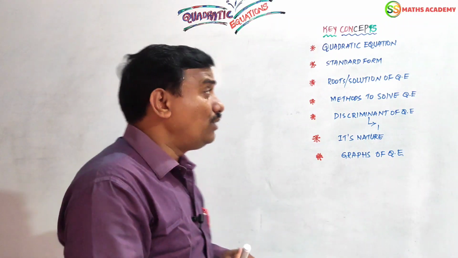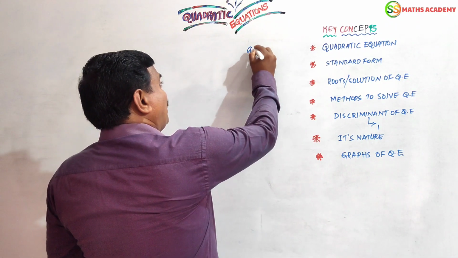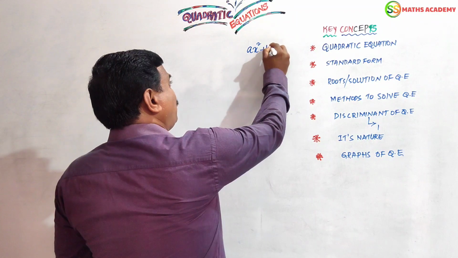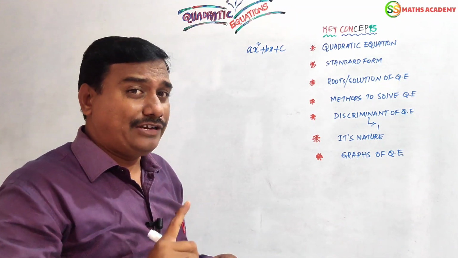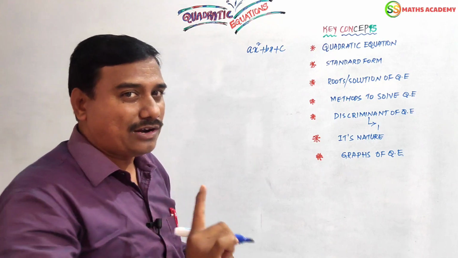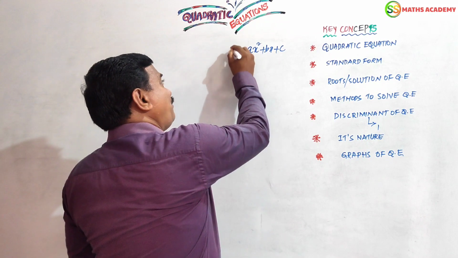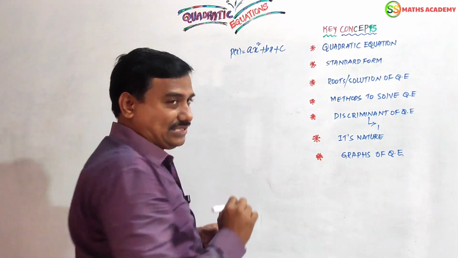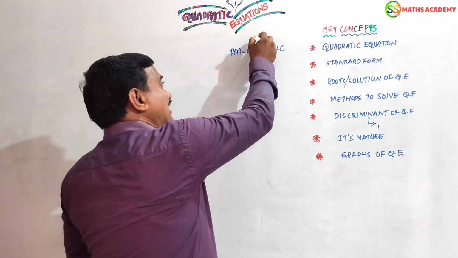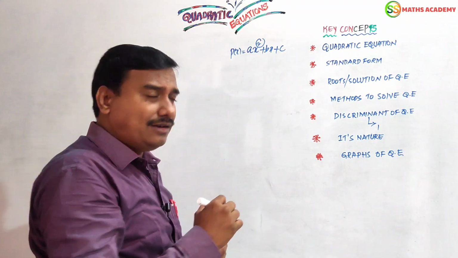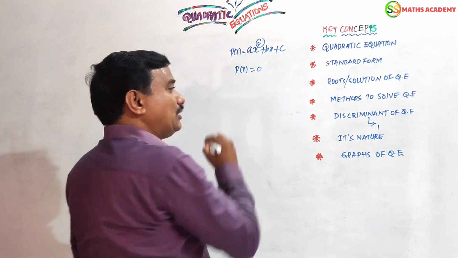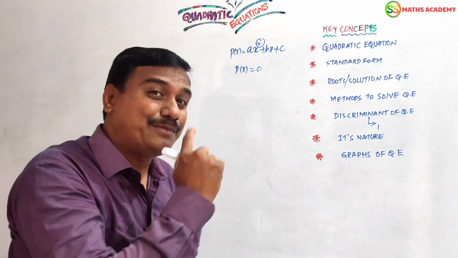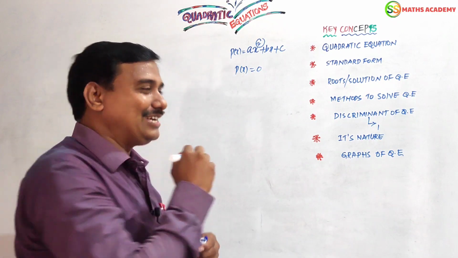Now suppose ax square plus bx plus c is a quadratic polynomial. The polynomial has degree 2 and is commonly called a quadratic polynomial. It is in the form of p of x, and its degree is 2. Now, if p of x equals 0, that quadratic polynomial is called a quadratic equation.